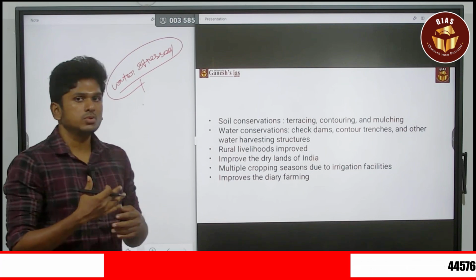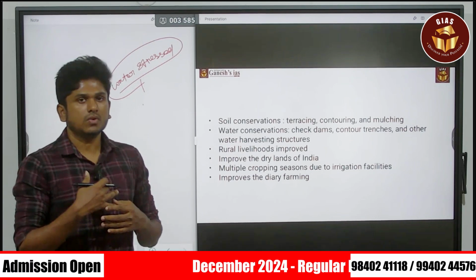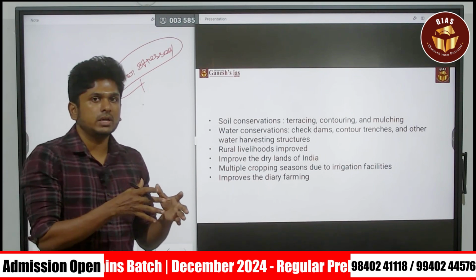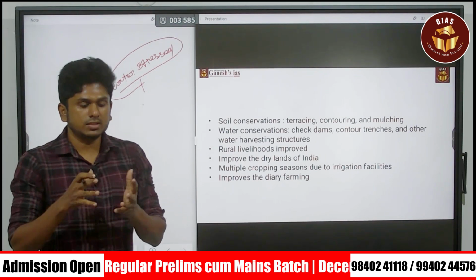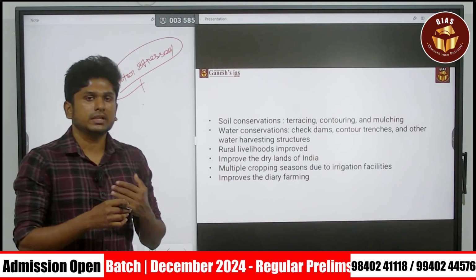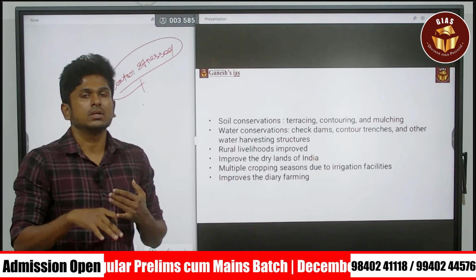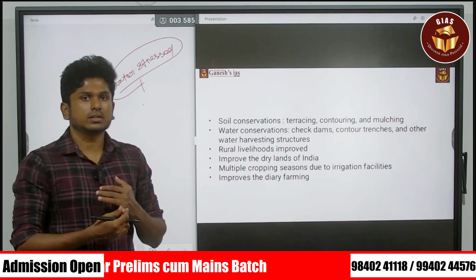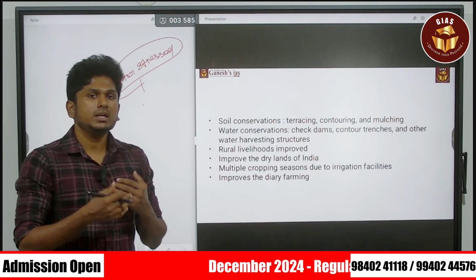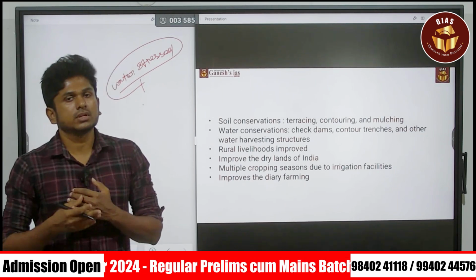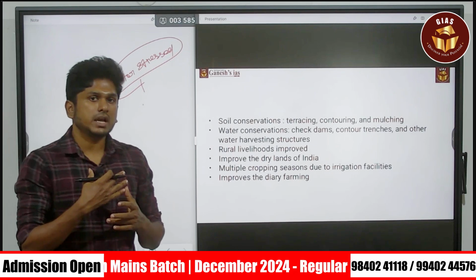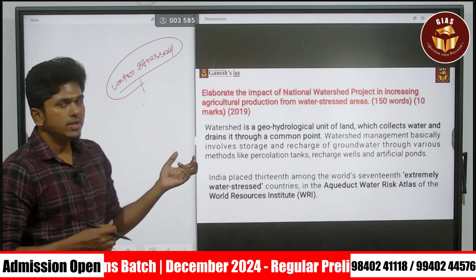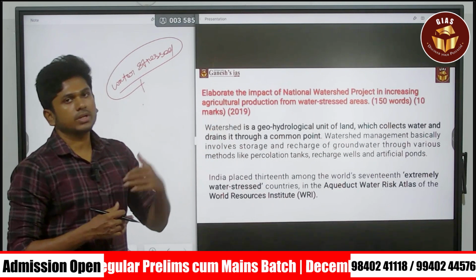And the last thing is that it is going to improve dairy farming. How? This watershed management is not only going to provide water availability for the agricultural land, it is also going to provide water for the grasslands of that region. If the grasslands are available, the cattle will get fodder, so dairy farming is also going to increase. These are the major benefits of this national watershed project. By the way, it is going to increase production.